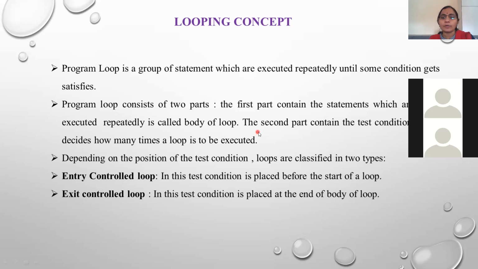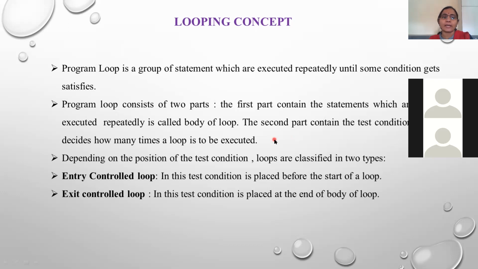The second part contains the test condition that decides how many times a loop is to be executed. According to that test condition, it decides whether the loop has to be executed or not. If the test condition becomes true, then the loop will be executed. If it is false, then your program control goes out of the loop.